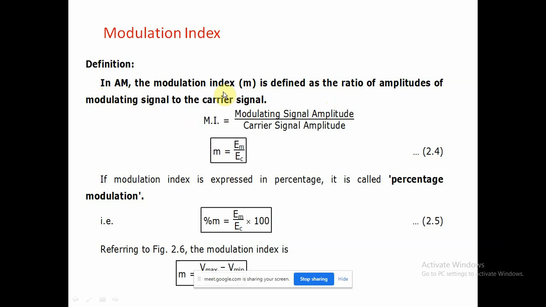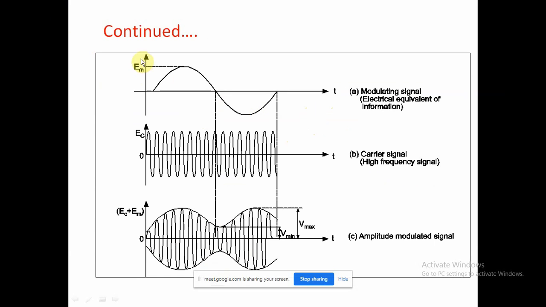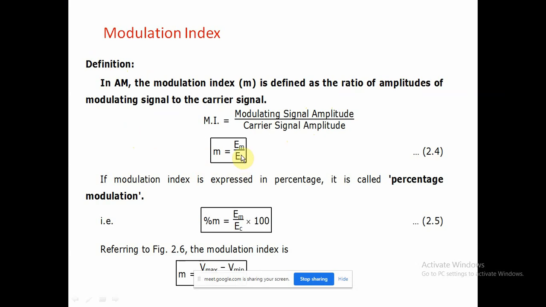The modulation index, denoted as a small m, is the ratio of the amplitude of the modulating signal to the carrier signal amplitude. We have already seen the modulating signal amplitude in the waveform, that is EM and EC. That is the definition. The formula is M equal to EM by EC.